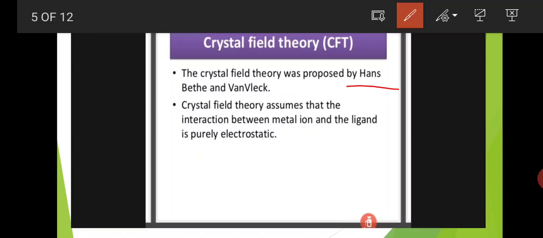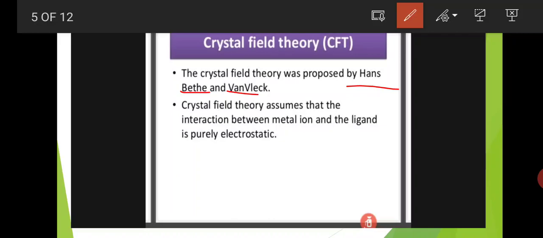This is one of the most important bonding theories in coordination compounds. Hans Bethe and Van Vleck proposed this theory.